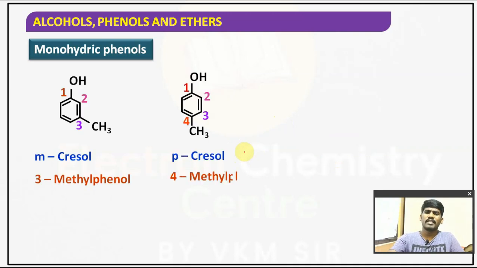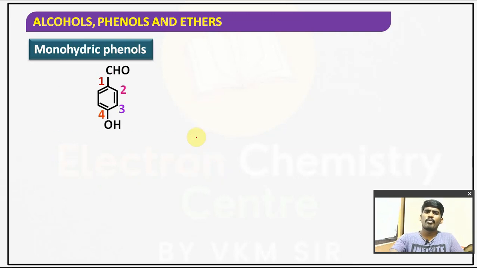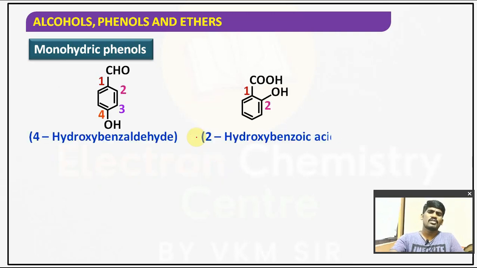Understood? Similarly, we have metacresol, that is 3-methylphenol, as well as paracresol, 4-methylphenol. If the methyl group is present at the third position, that is 3-methylphenol, metacresol. If the methyl group is present at the fourth position, that is paracresol. So all these are examples of monohydric phenols only.